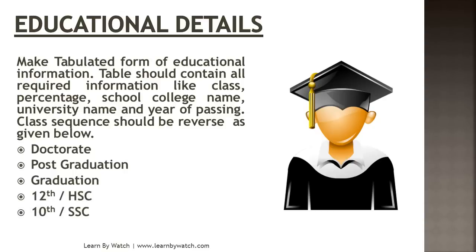Doctorate is the higher qualification, then comes post graduation, then graduation. So whatever education you have, write it in reverse order and make proper rows and columns in a table. A column should contain your school or college name, your year of passing, and your class percentage. The rows should contain your education classes in reverse order. In this way, try to write your educational details properly in a tabulated format.